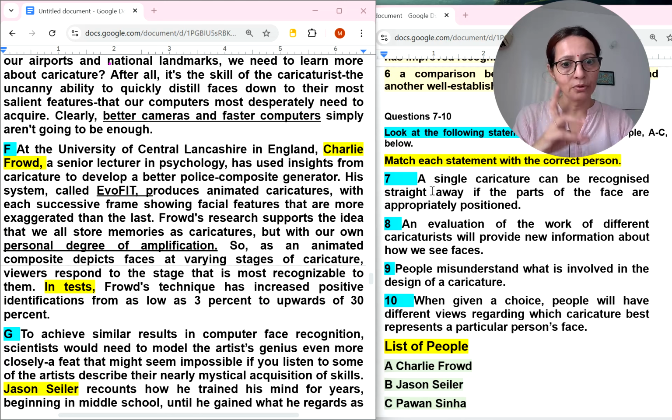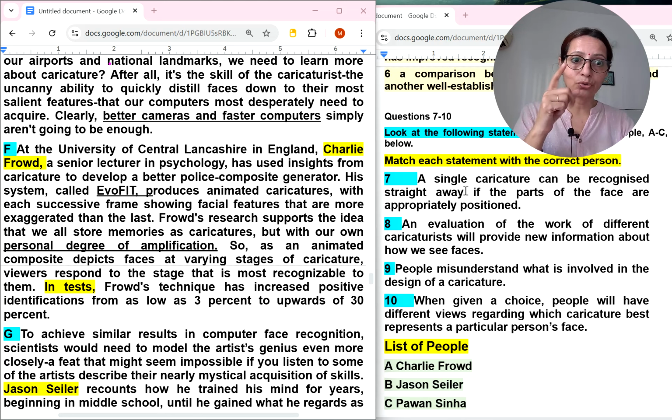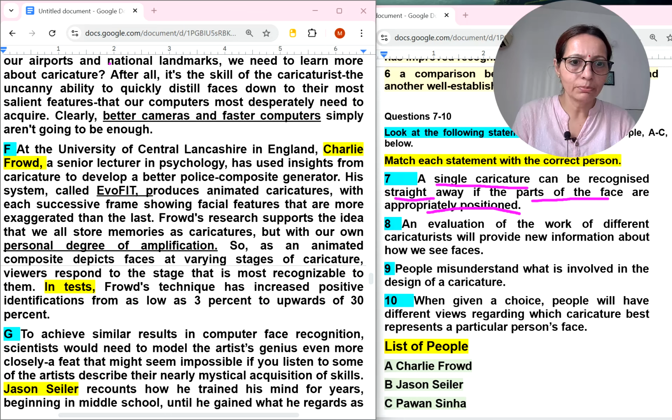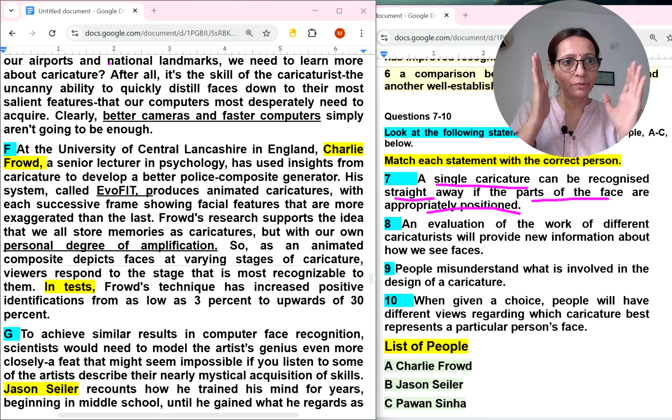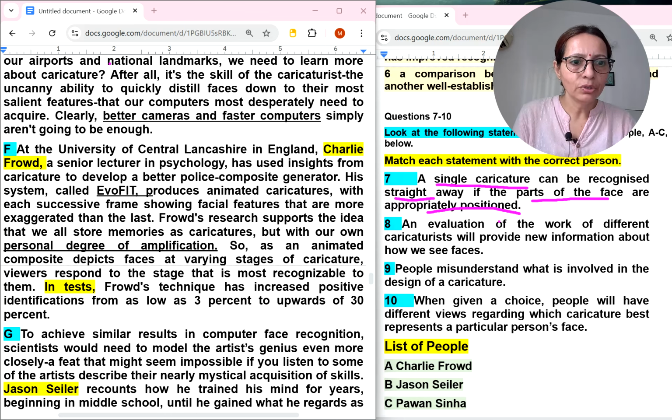Before solving this question, we need to read the question statements, as well as come out with one or two keywords. A single caricature can be recognized straight away if the parts of the face are appropriately positioned, he is talking. An evaluation of the work of different caricaturists will provide new information about how we see.